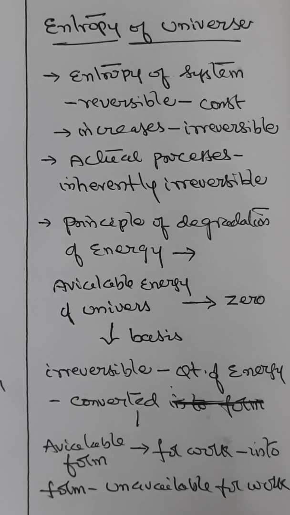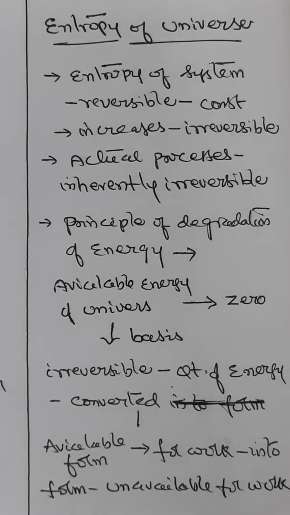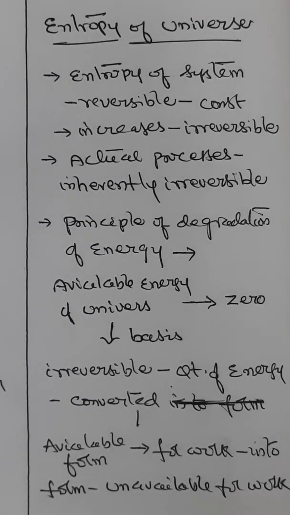The principle of degradation of energy states that the available energy of the universe is tending towards zero. This is based on the fact that whenever an irreversible process takes place, a certain quantity of energy of the universe is converted from a form in which it was available for work into a form in which it is unavailable for work. Let us understand this principle of degradation of energy by taking the example of a Carnot engine.